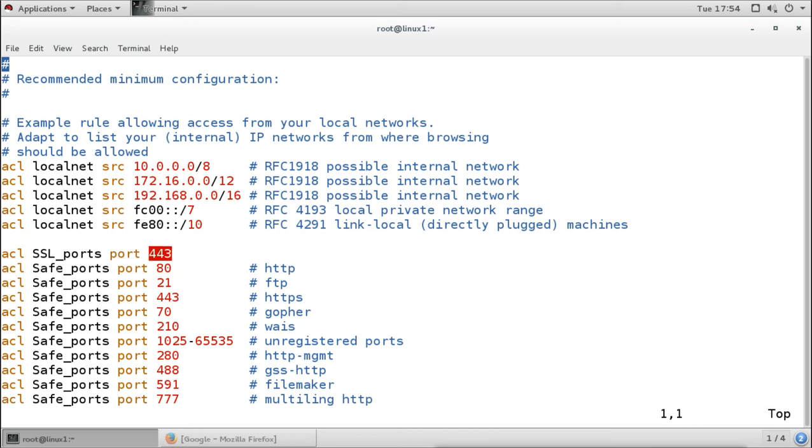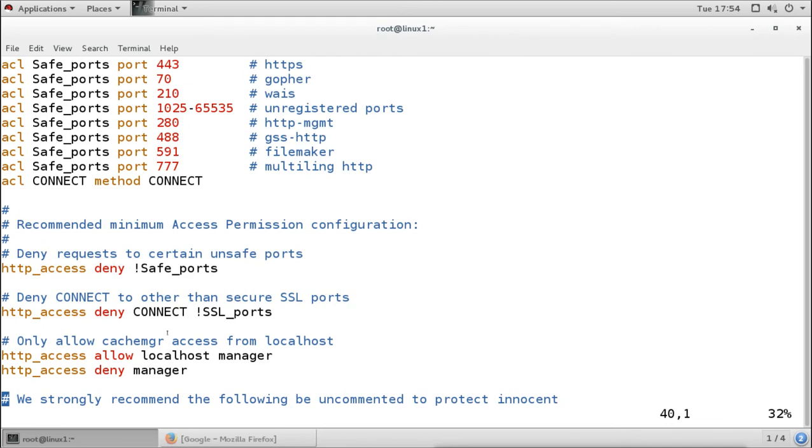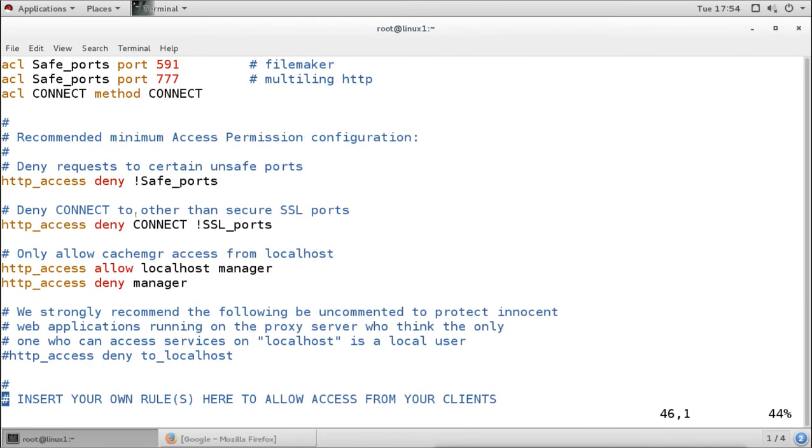And these are the safe ports. When it says safe ports, it is adding all these ports as safe ports. So here it defines the ports and the private IP addresses. Now here it says what to do with them. It says http_access deny !Safe_ports. Now if it is a safe port, how is it going to be denied? It is not going to be denied actually, because it is using this not operator here.